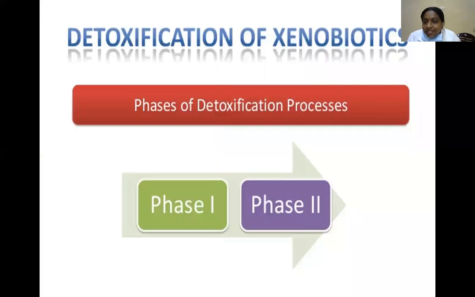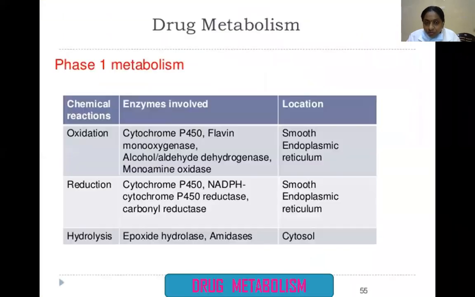Detoxification of xenobiotics. Here the phases are two types, phase 1 and phase 2. Phase 1. These are the chemical reactions we are discussing in phase 1: oxidation, reduction, hydrolysis. These are the enzymes mainly involved in oxidation reactions. Location: smooth endoplasmic reticulum. Reduction reactions, location also smooth endoplasmic reticulum. Hydrolysis, but its location is the cytosol.